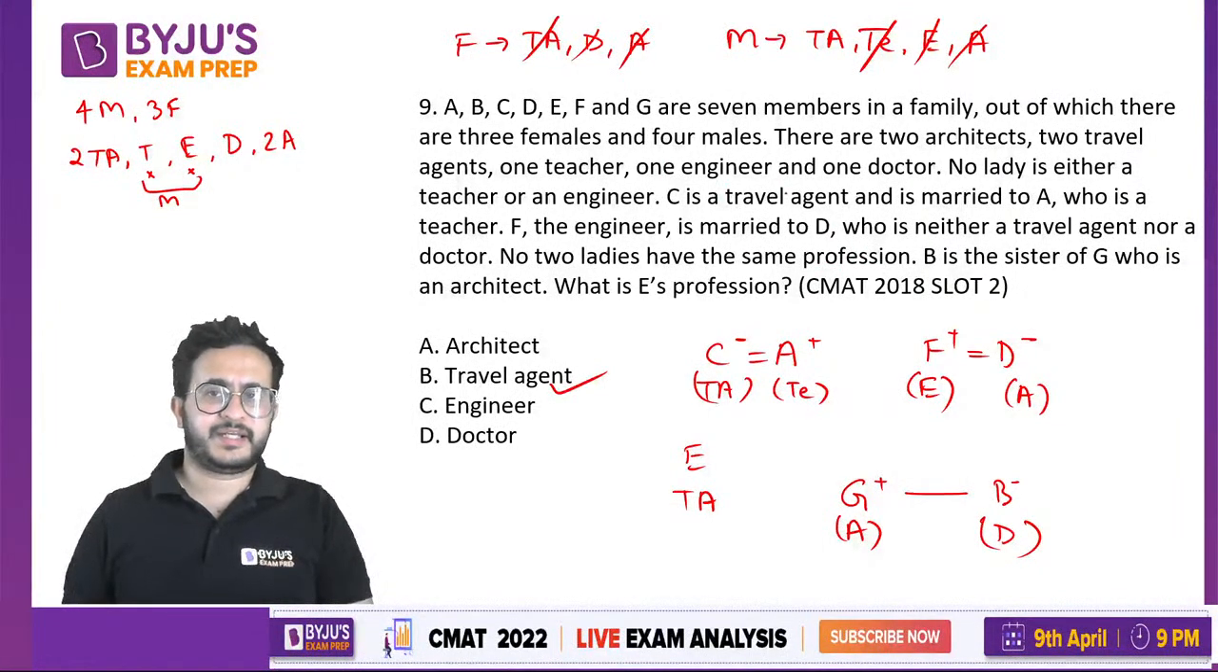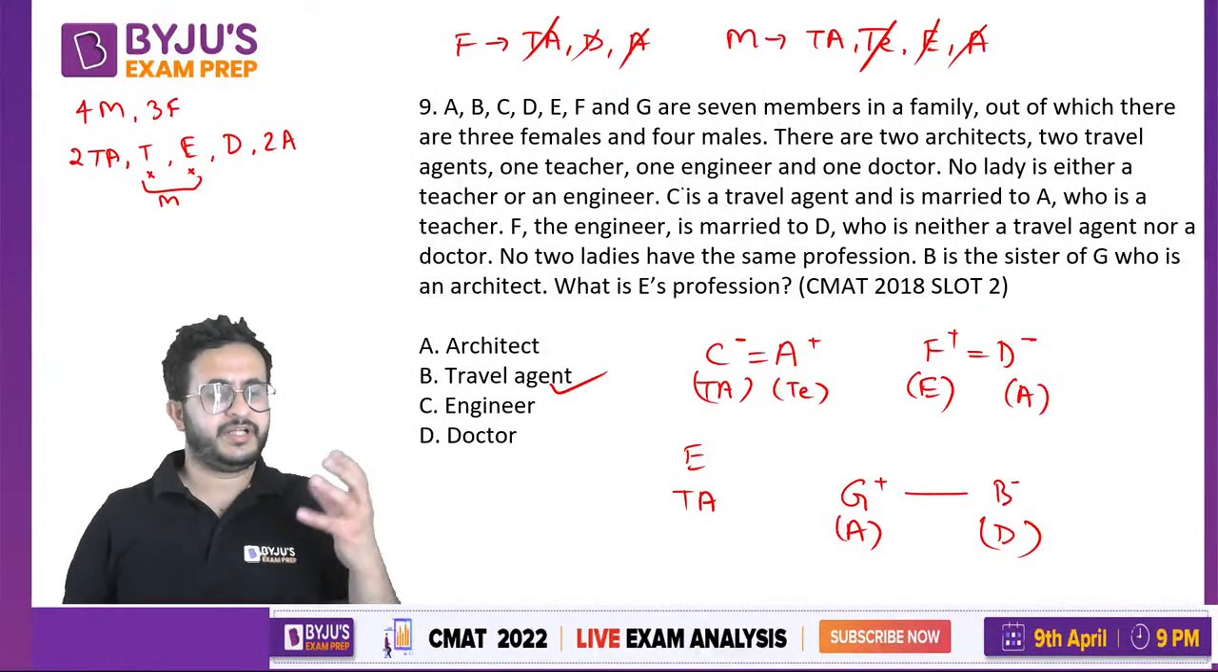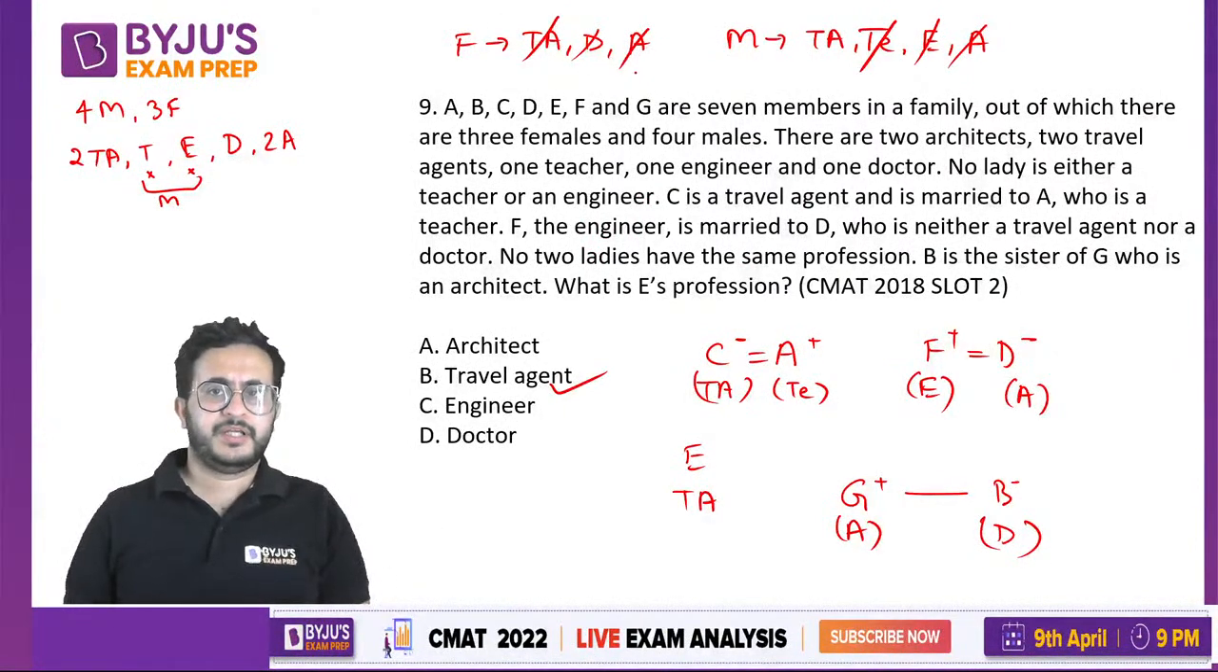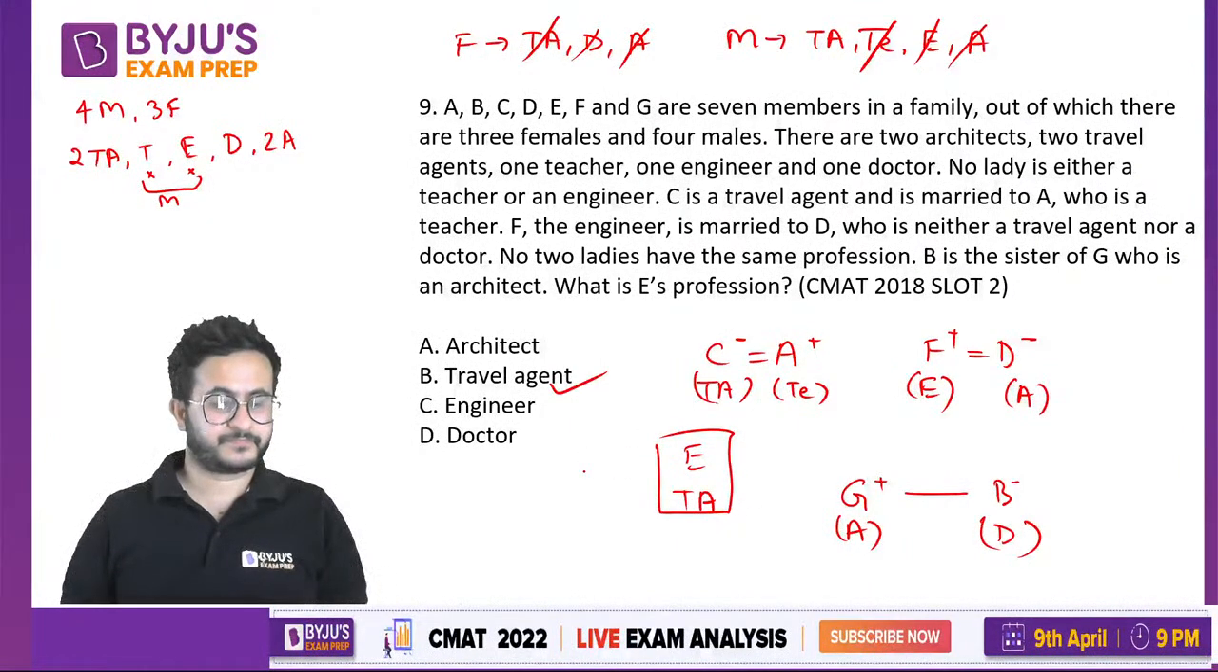The second pair is D and F. F is an engineer, so D has to be the lady. D can be doctor or architect, but she is not a doctor, so she will be an architect. That means the third female, B, has to be the doctor. Only one profession is left for E, that is travel agent. So C is a travel agent, and A is the teacher.